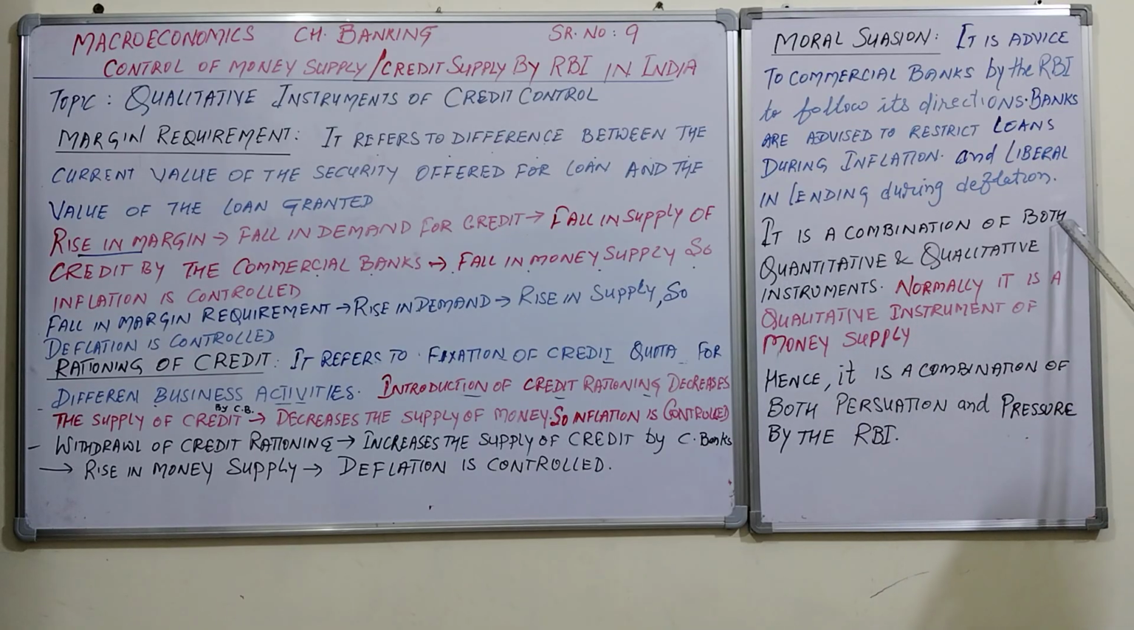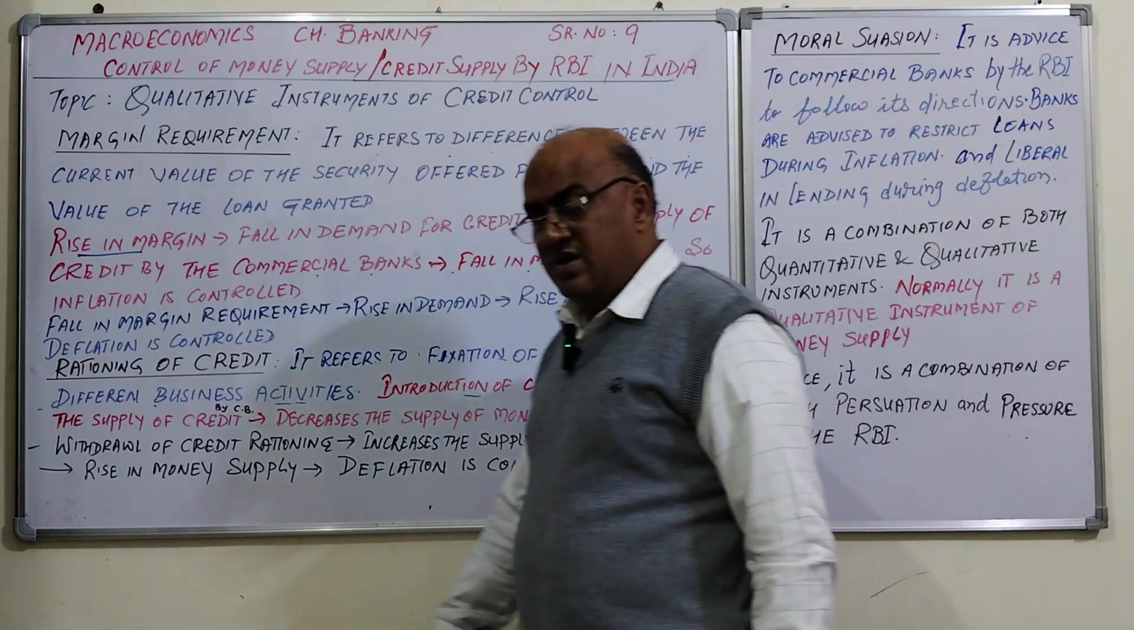So it is a combination of both qualitative and quantitative instruments. Normally, it is a qualitative instrument of money supply. If it comes in a 1 mark question, keep this in mind: if both are options, you have to choose qualitative instrument of money supply. If the qualitative option is not there and both is an option, then you have to choose that one. Hence it is a combination of both persuasion and pressure by the RBI. So these are the three important qualitative instruments of money supply: margin requirement, rationing of credit, and moral suasion.